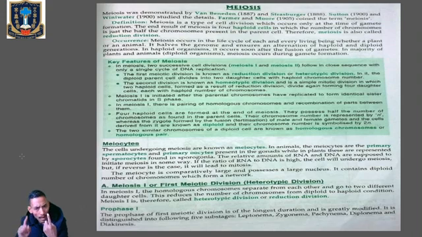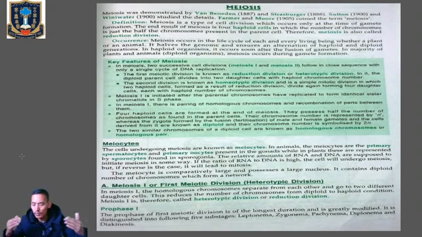Now the 2 haploid cells undergo meiosis 2. So from the 2 haploid cells formed in meiosis 1, those will enter meiosis 2 and will result in the formation of 4 haploid cells. So let's talk about the different phases or stages of meiosis cell division.